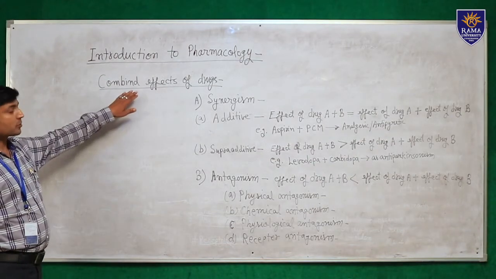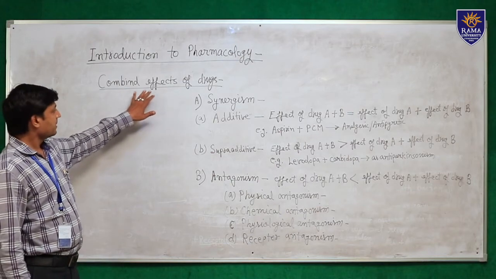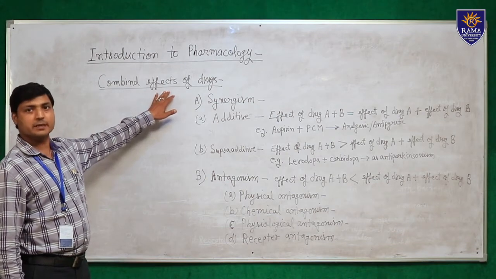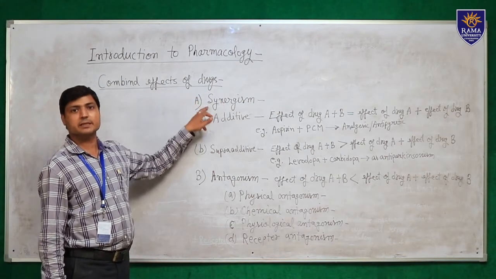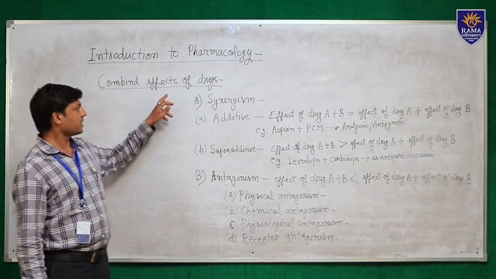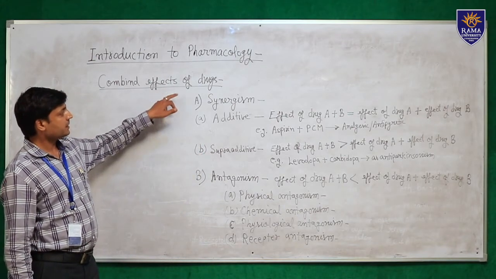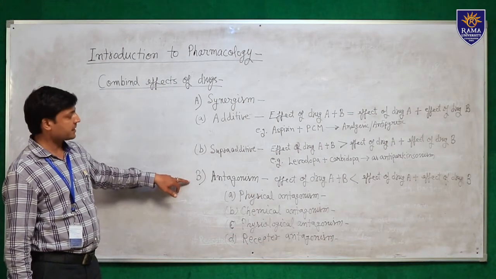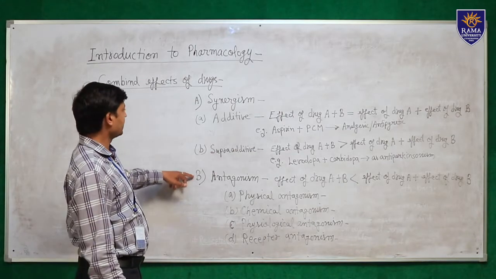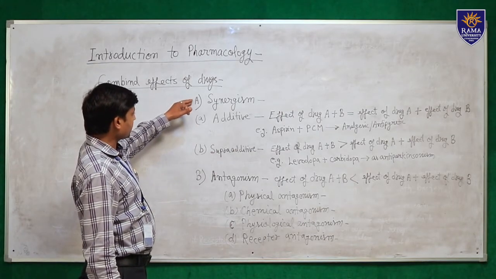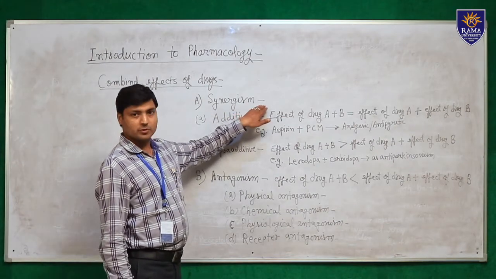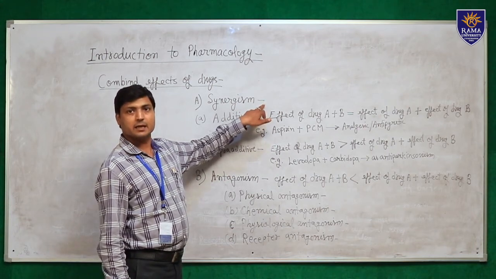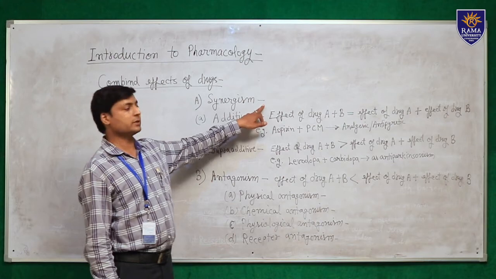Now we discuss the combined effects of drugs. This means when two or more drugs are given simultaneously, the effect may be synergistic or antagonistic. When two drugs are given simultaneously, the effect may be greater or less than the effect of the two drugs. So synergism is when two drugs given simultaneously produce an effect greater than the individual effects of the two drugs.